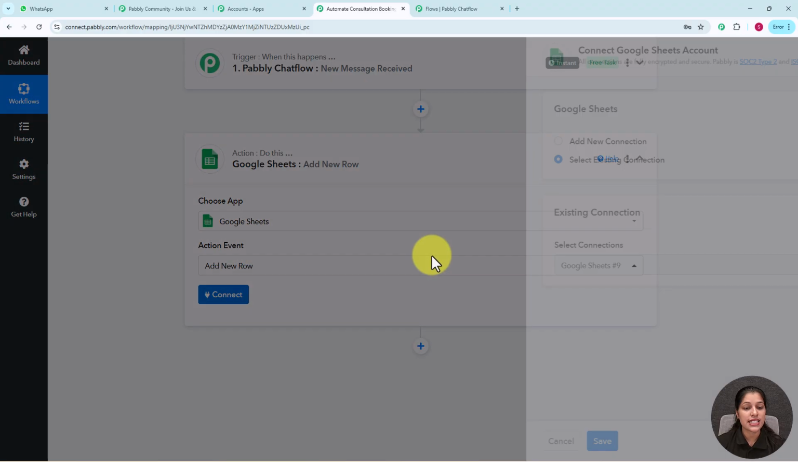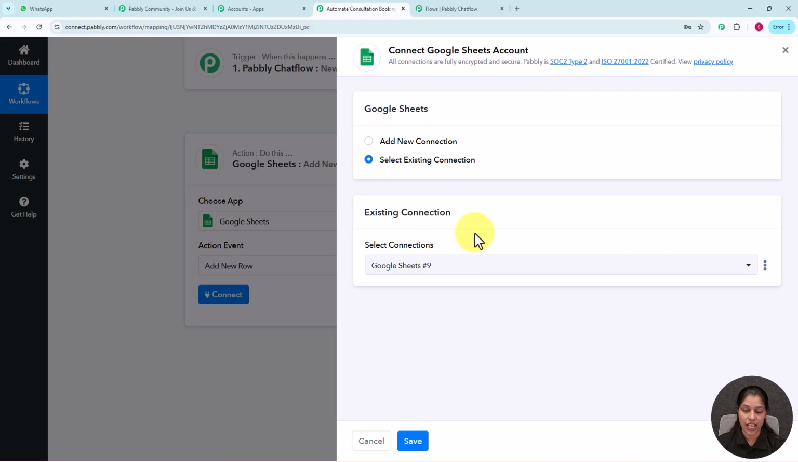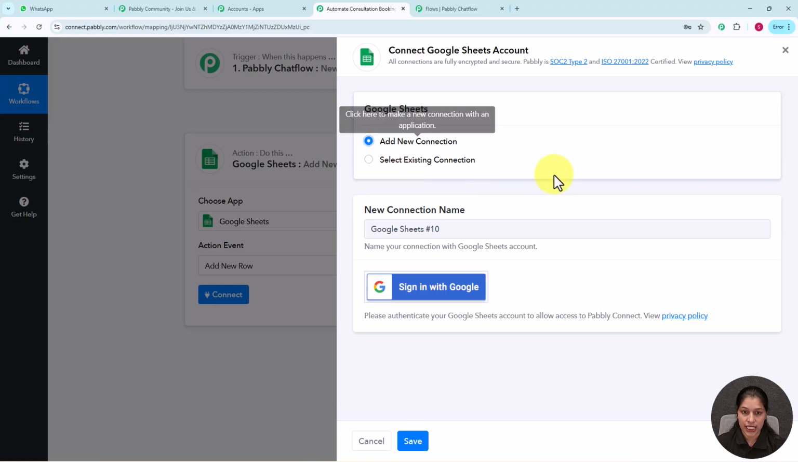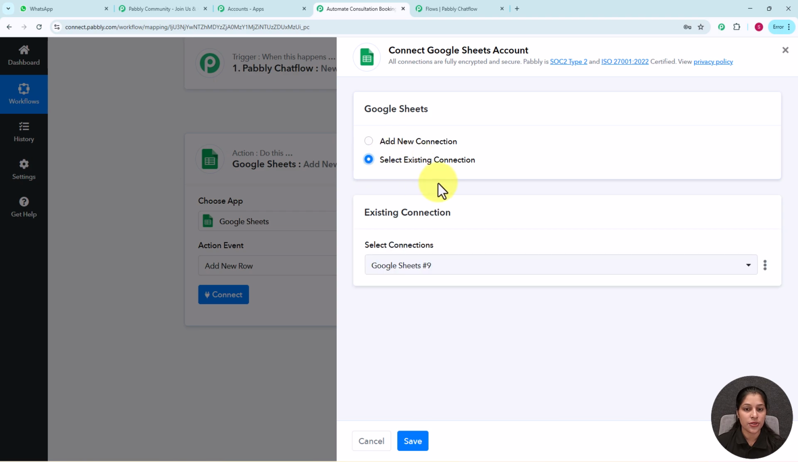Now for building the connection between Google Sheets and Pabbly Connect, we simply have to click over this connect for authorizing the application, and here we are landed to the connection page of Google Sheet. So if you want to build a new connection, you can simply click over this add new connection and sign up your Google account and connect with Google Sheet. But as I have already an existing connection, I will be using this, that is select existing connection, and here my connection has been already selected.